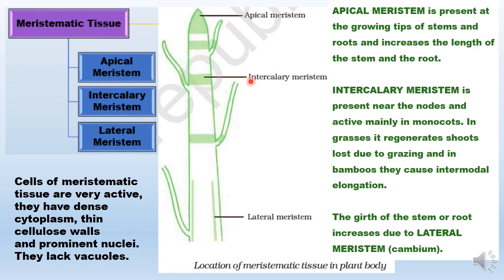But when the plant has established itself, it has grown tall enough, and now is the time for secondary growth through which the plant will increase in girth, then only the lateral meristem forms, and then it starts dividing. So lateral meristem is secondary in origin. This question is often asked, so do not forget. Primary meristems will be apical and intercalary.